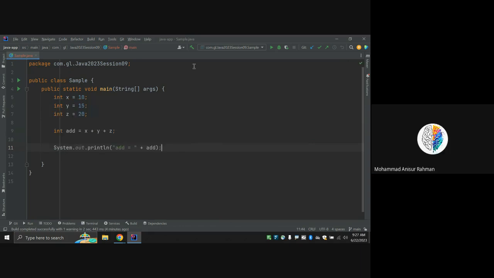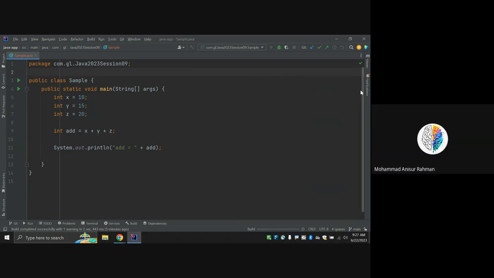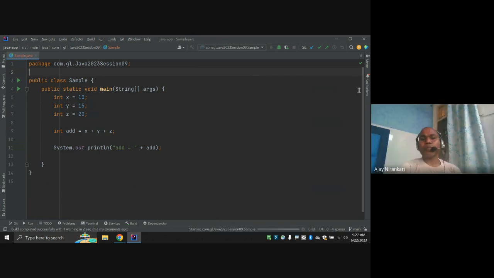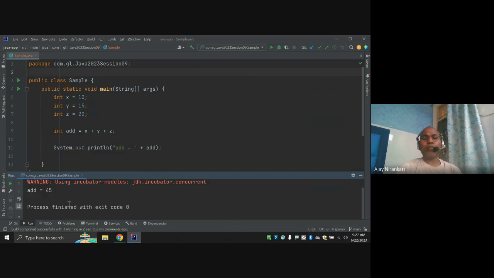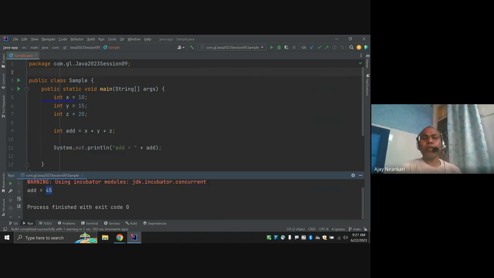If I run it this way, they are getting the output 45. As usual, first this variable is assigned, then this variable, then this variable, and after that